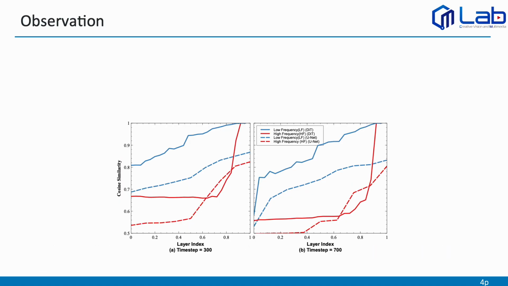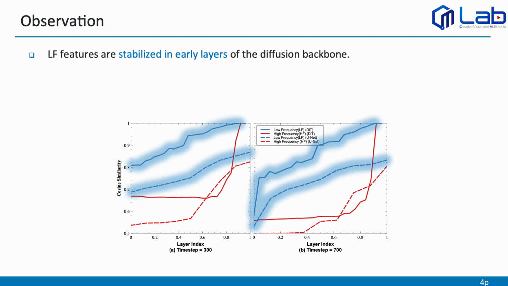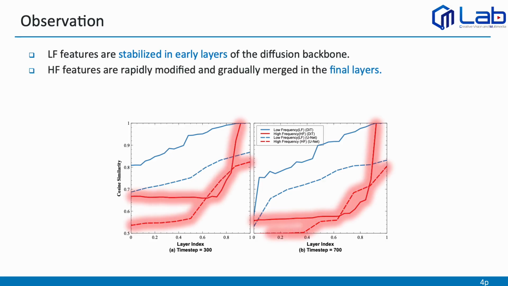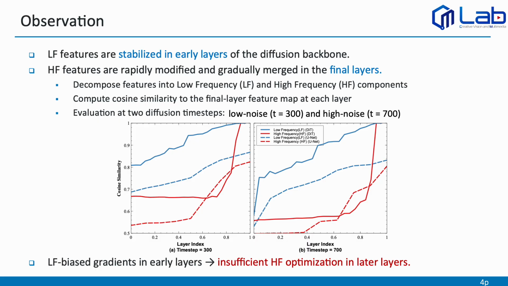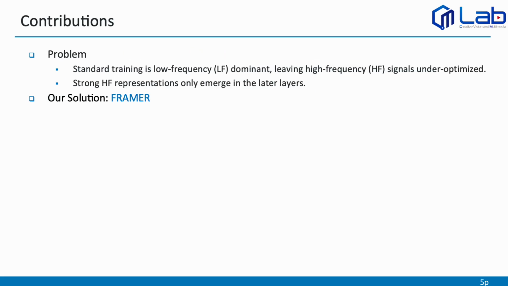Next, we analyze how frequency information is learned across the layers of the diffusion backbone. We decompose feature maps into low-frequency and high-frequency components, and compute the cosine similarity with the final layer feature representation. As shown in the figure, low-frequency features become stable already in the early layers. In contrast, high-frequency features continue to change and are gradually formed only in the final layers. This indicates that gradients in early layers are biased toward low-frequency information, which leads to insufficient optimization of high-frequency components in later layers. Based on these observations, we identify the following problem. Standard diffusion training is dominated by low-frequency signals, which leaves high-frequency components under-optimized. As a result, strong high-frequency representations only emerge in the later layers of the network.